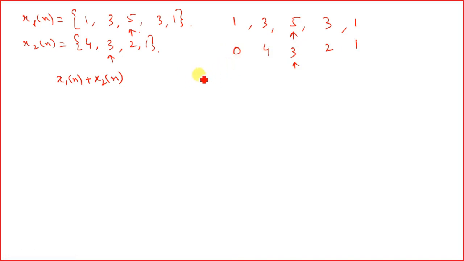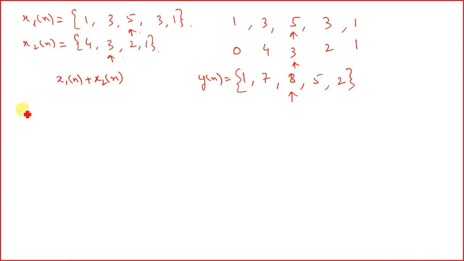Then in this case, what will be y[n]? 1, 7, 8, 5, 2. Okay. So this is how we do the addition of two signals.